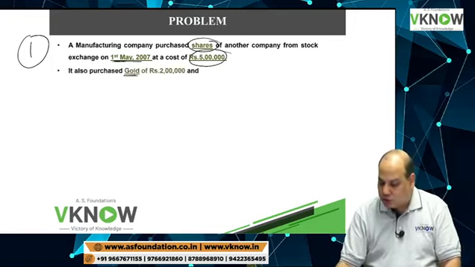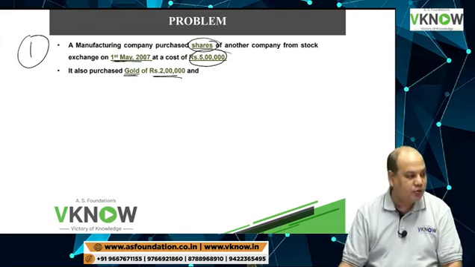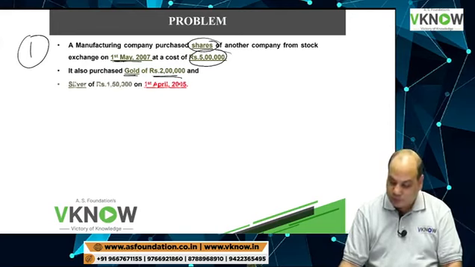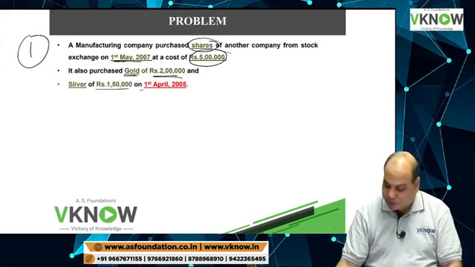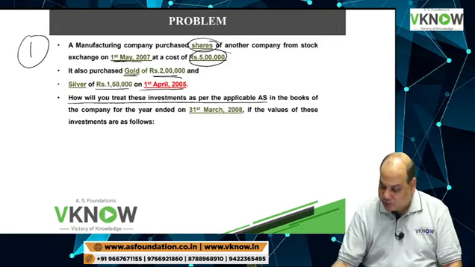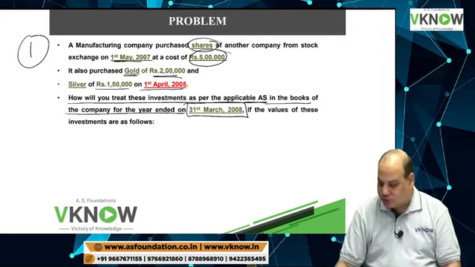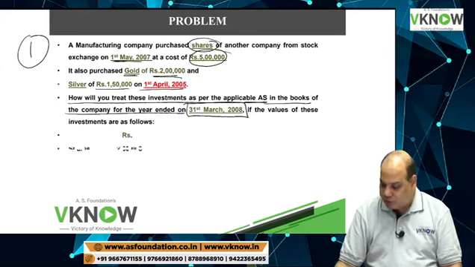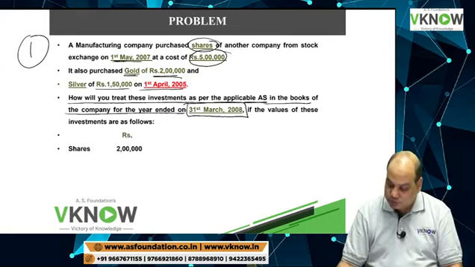It purchased gold for rupees 2 lakh, and it purchased silver for rupees 1 lakh 50,000 on 1st April 2005. How will you treat this investment as per applicable Ind AS in the books of the company for the year ended 31st March 2008 if the investments are as follows?